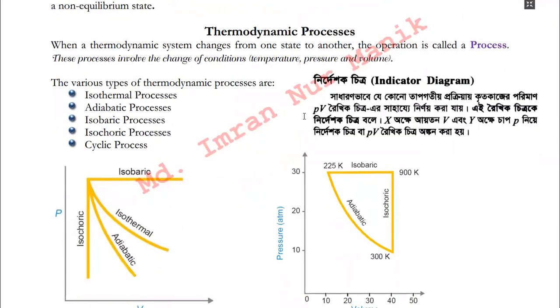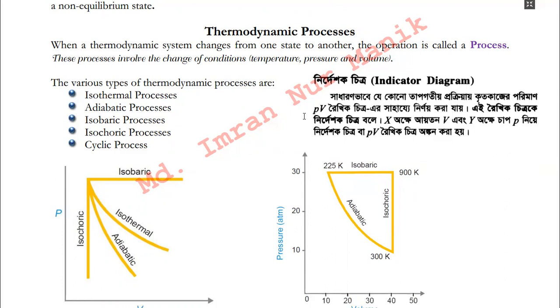And this changing is demonstrated by the indicator diagram, where the x-axis contains the volume and the y-axis contains the pressure. This type of diagram is also known as a PV diagram. This is the indicator diagram, also known as the PV diagram.